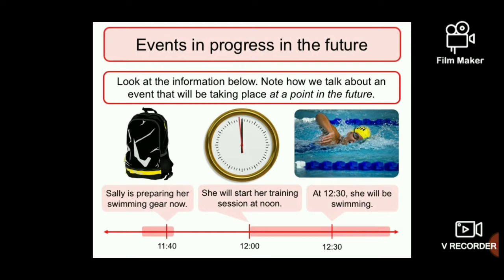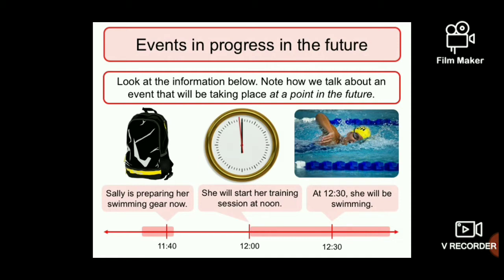See, now imagine the time is 11:40. So you can write it in the present continuous tense, and so they are writing Sally is preparing her swimming gear now. Is plus prepare plus ing, that is the verb format you are using for present continuous tense.